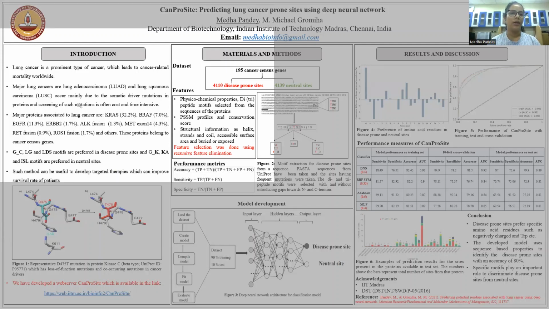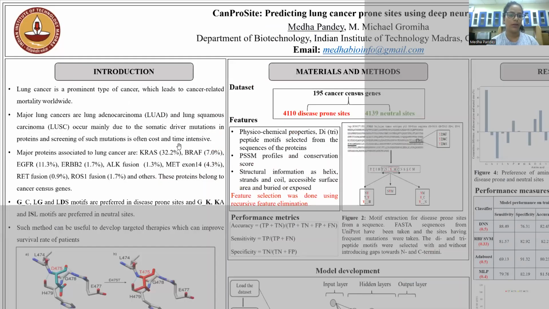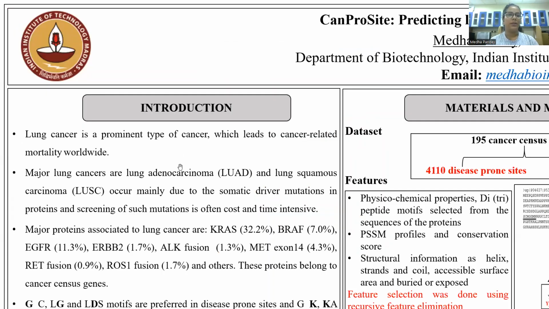Lung cancer is a predominant type of cancer which leads to cancer-related mortality worldwide. The major types of lung cancers are lung adenocarcinoma and lung squamous carcinoma. Those mainly occur due to the higher number of somatic driver mutations in proteins. And screening these mutations usually requires cost and time intensive experiments.